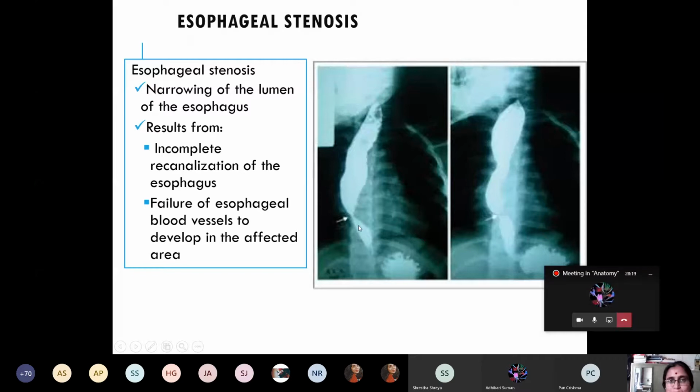Confident? Esophageal stenosis. What is esophageal stenosis? Narrowing of the lumen of the esophagus. Very good. What is the embryological basis for esophageal stenosis?